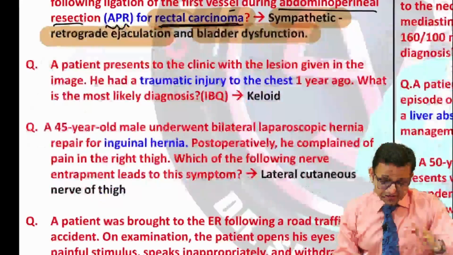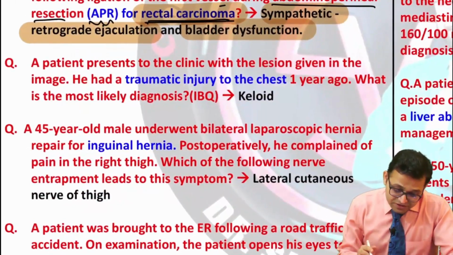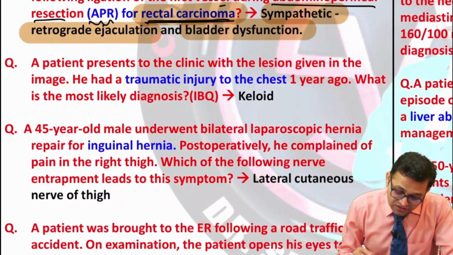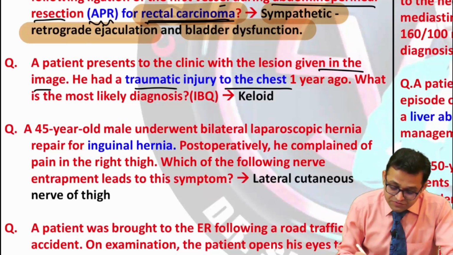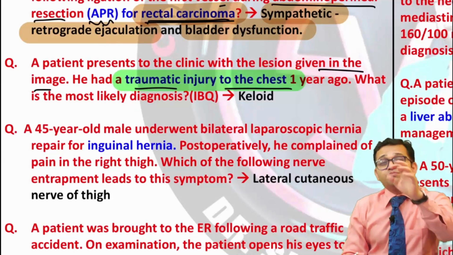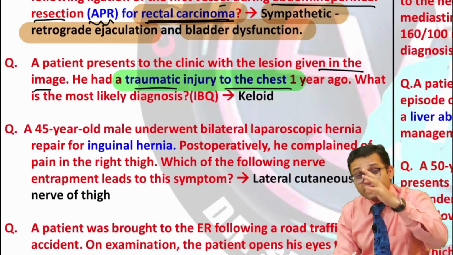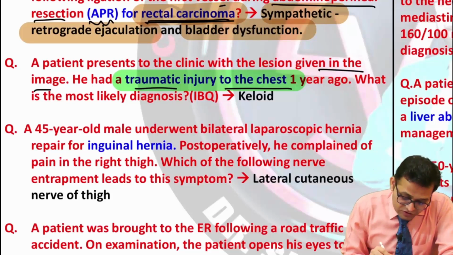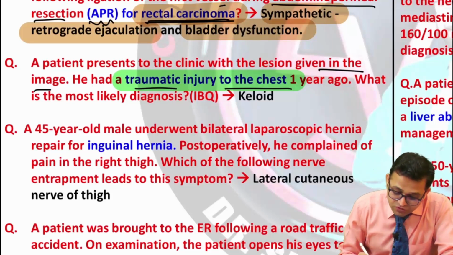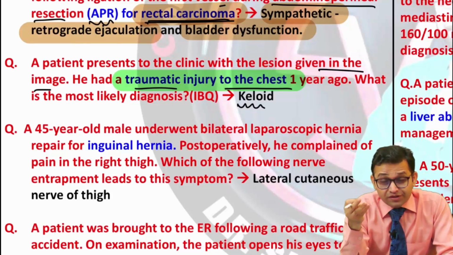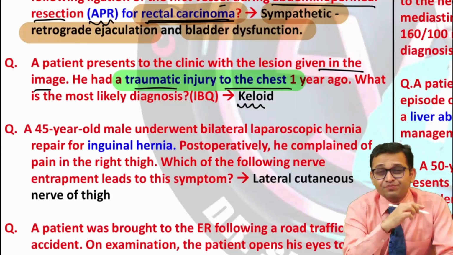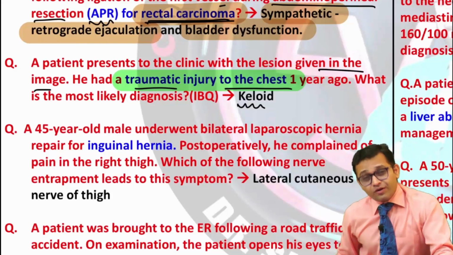Then you can see the next question. A patient presents to the clinic with the lesion given in the image. He had a traumatic injury to the chest. So our topic is trauma to the chest. Chest trauma is an important topic, which you have to prepare for the next exam. What is the most likely diagnosis? An image-based question was given and the answer was keloid. Definitely keloid, burn, scar, the general surgery part. One question sure in your upcoming exam.